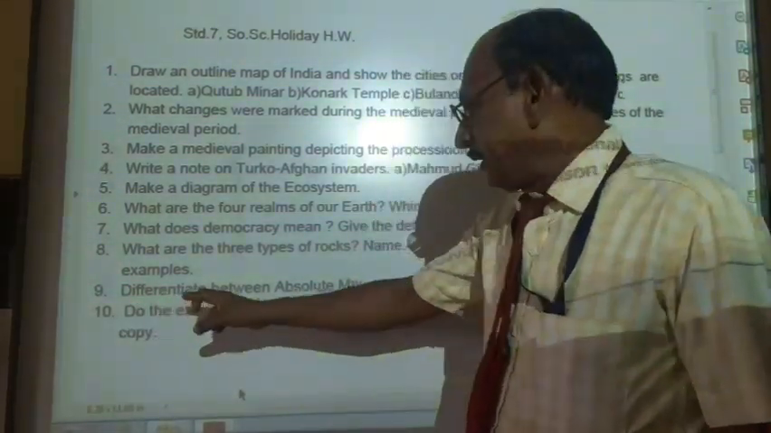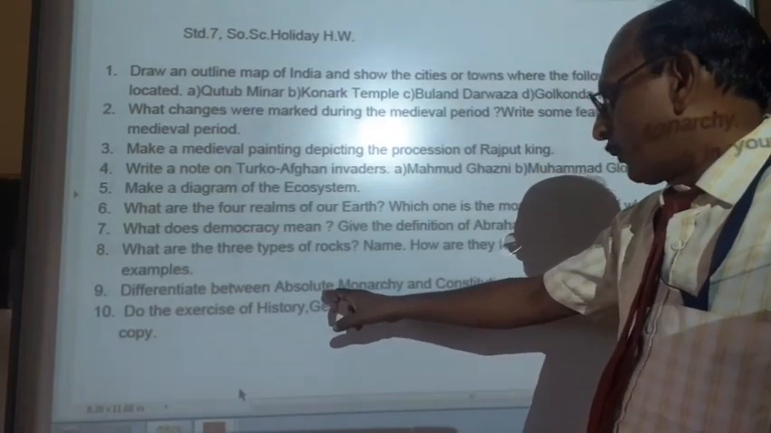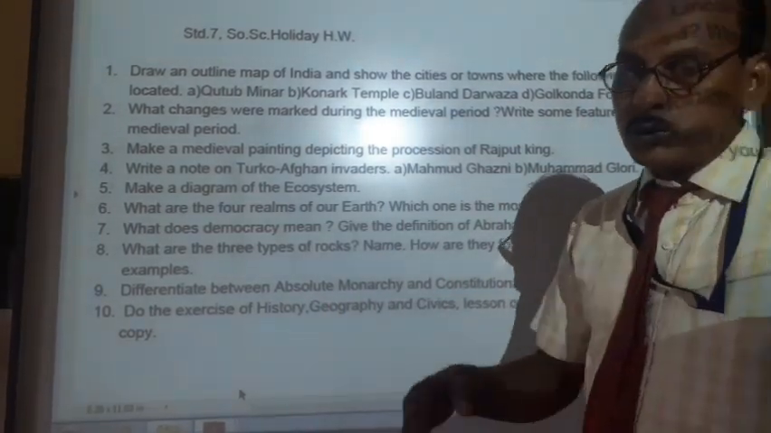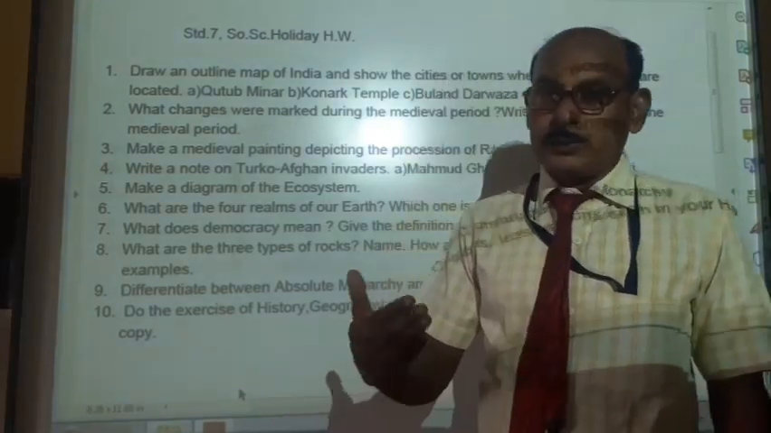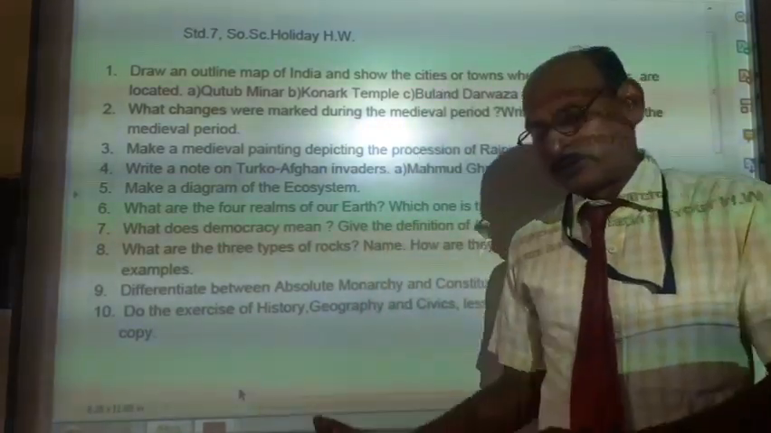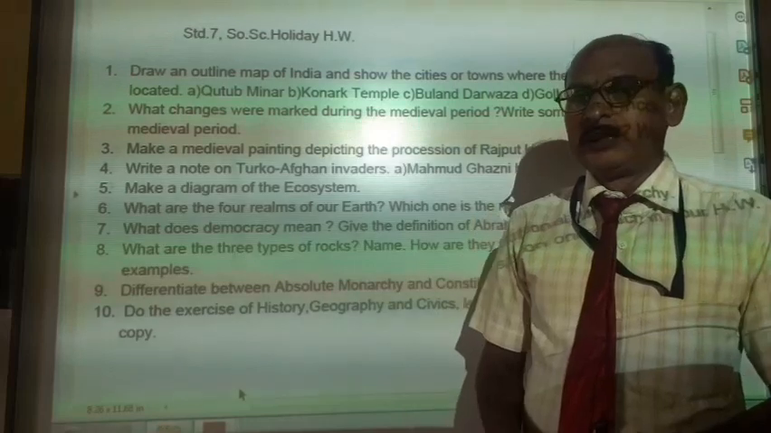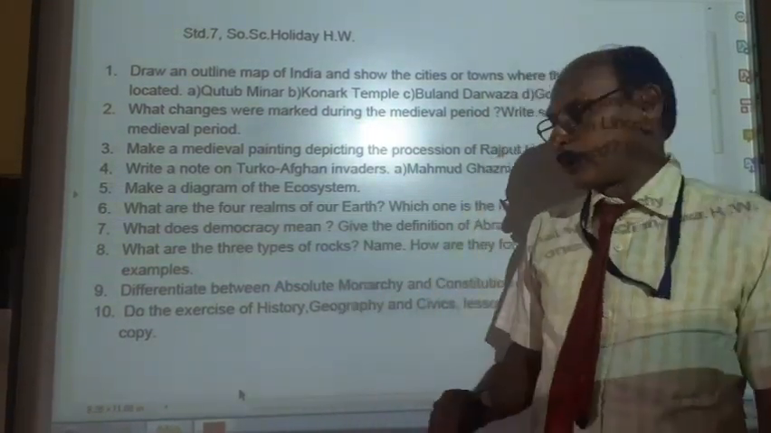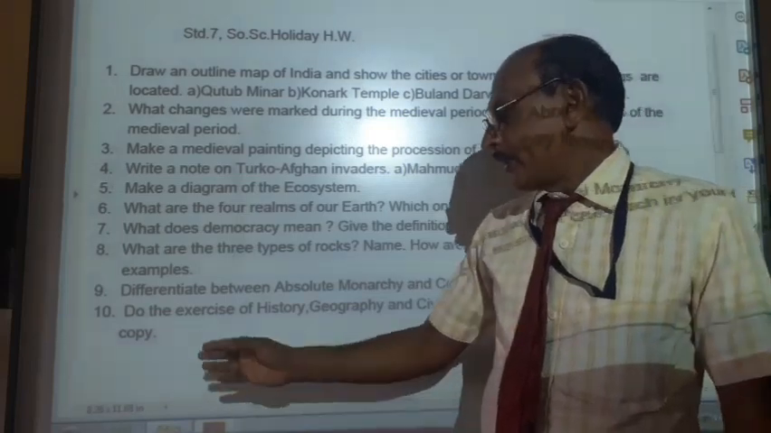9th question. Differentiate between absolute monarchy and constitutional monarchy. So there are 2 types of monarchy. One is absolute monarchy and the second one is constitutional monarchy. You know the constitutions, so you should be very clear about the absolute monarchy and the constitutional monarchy that you have to write.